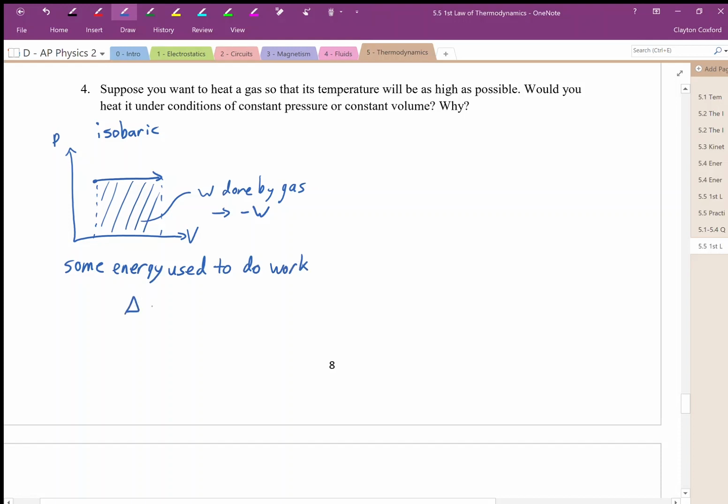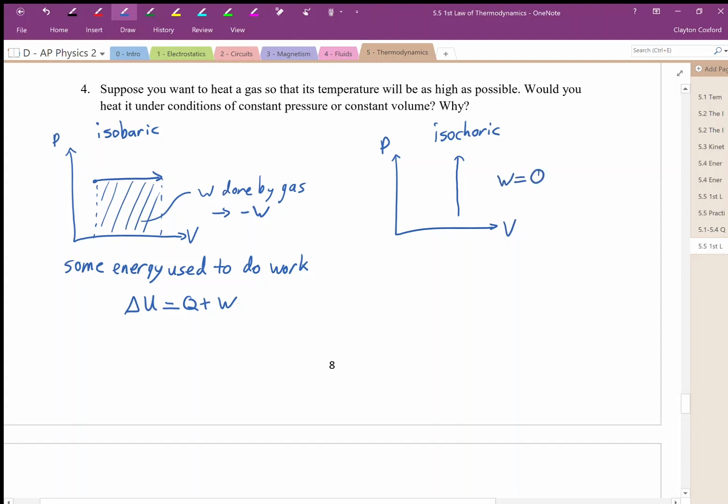Right? Delta U is equal to Q plus W. Whatever amount of heat we're adding to the system, well, some work is being done that's negative work, so our increase in internal energy will not be fully equal to that addition of heat. Whereas if we have an isochoric process, constant volume, that looks like this. An increase in temperature for an isochoric process starts low and ends high. This has no work done.